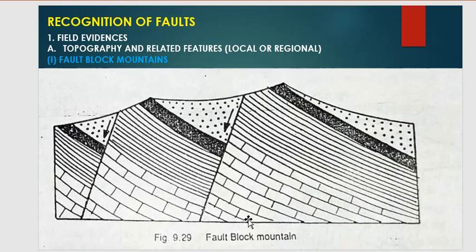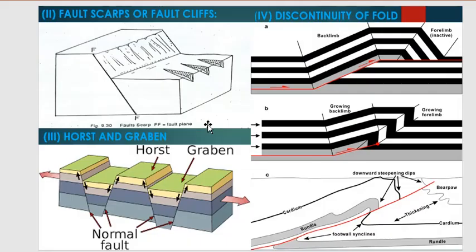The first is the fault block mountain. This is a fault block mountain, an extensive elevated crustal block bounded by high angle faults. Next are fault scarps or fault cliffs.